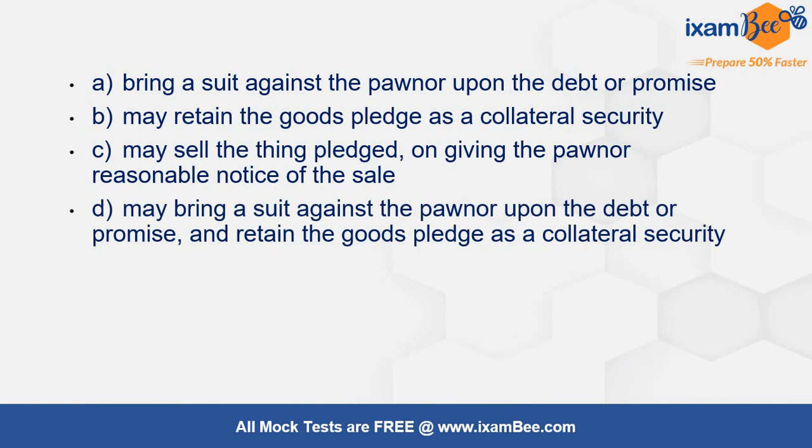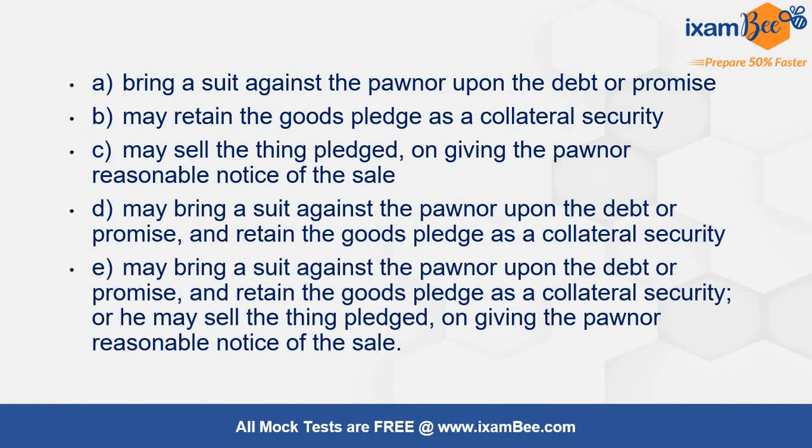He may bring a suit against the pawner upon the debt or promise and retain the goods also as a collateral security, or may sell the things that are pledged. That means all the possible modes have been mentioned in the E clause.